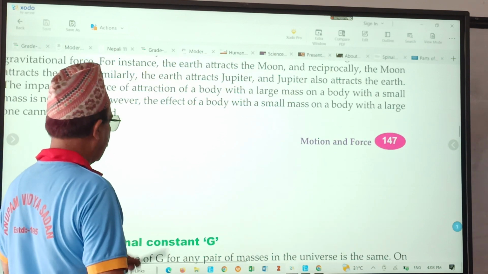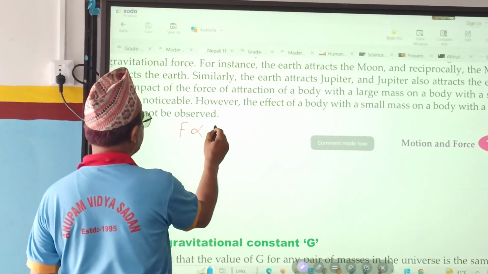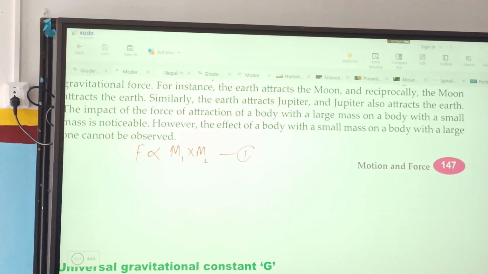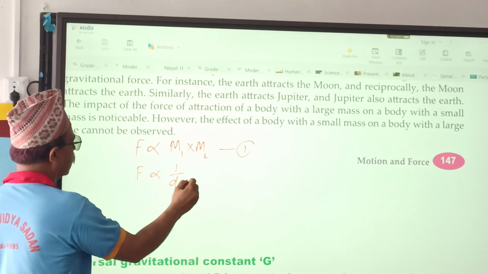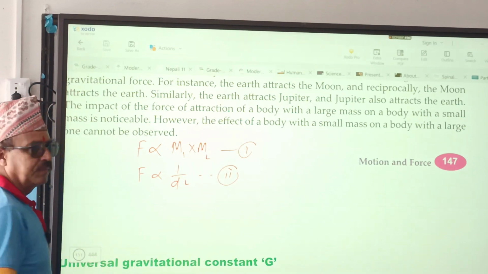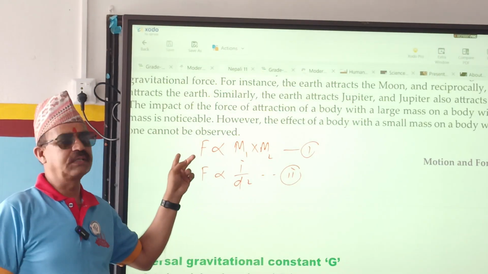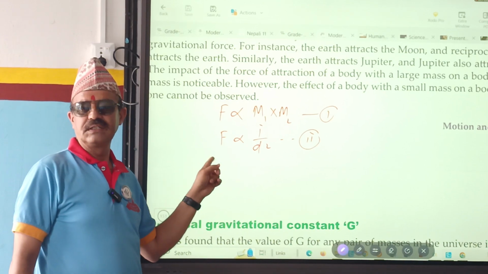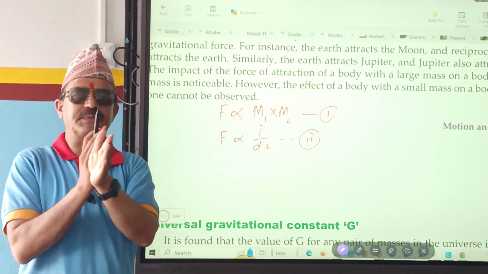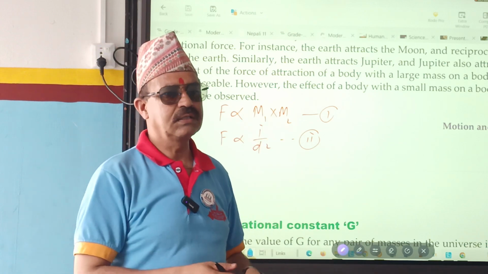And I told you there are two relations. Look at here. F proportional to M1 times M2. Equation 1. F proportional to, what does it mean? When the mass of each body is increased, force also increases. Mass increases, force also increases. If distance increases, force decreases. Directly proportional means they go together. Why? If one increases, another also increases.